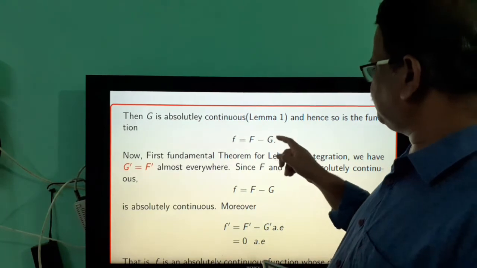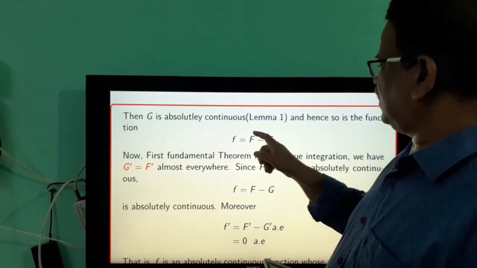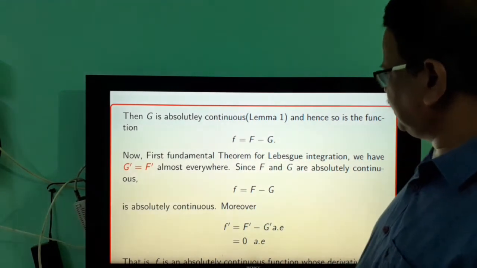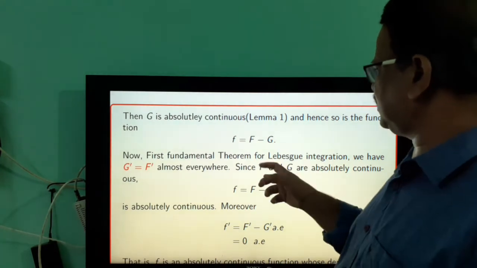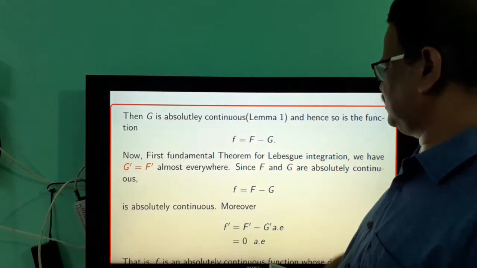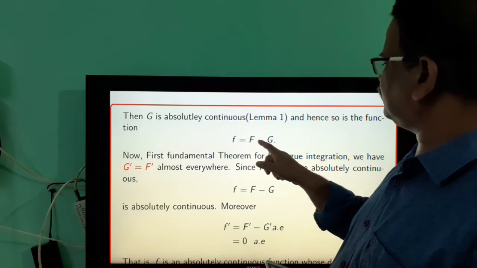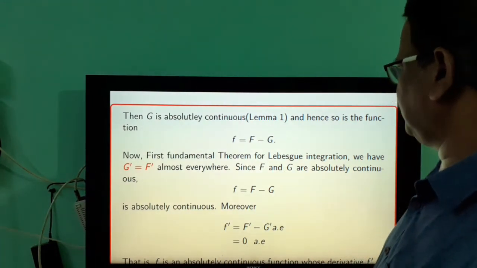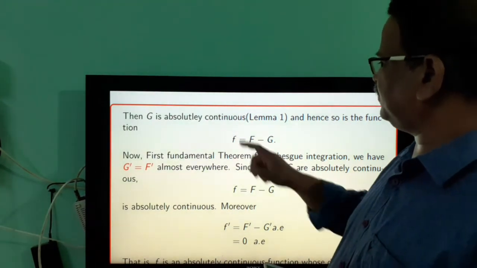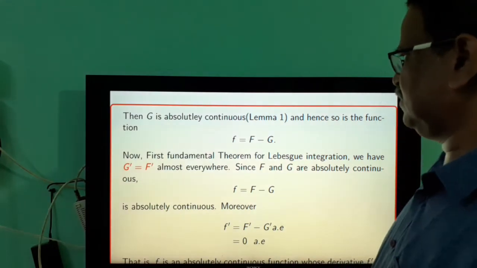Here g is absolutely continuous and capital F is absolutely continuous. That is, by hypothesis, we are assuming that F is absolutely continuous. So here small f is the difference of two absolutely continuous functions. Therefore, small f is absolutely continuous.